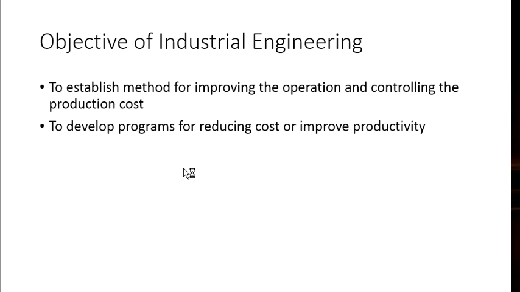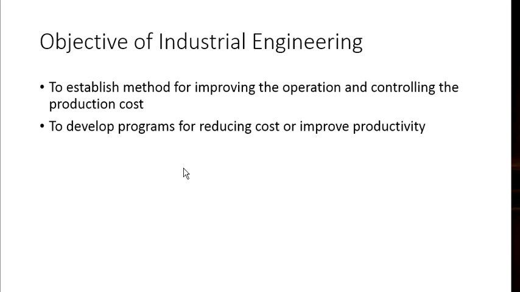So the objective of industrial engineering is to apply methods to improve the operation and control the production cost, as well as a program to reduce the cost. It offers services to the production department and gives suggestions to apply method study.